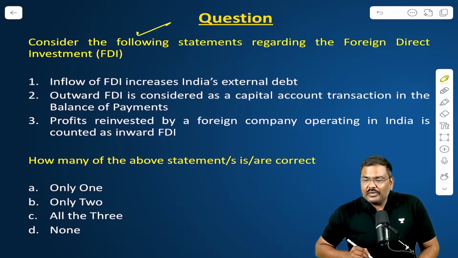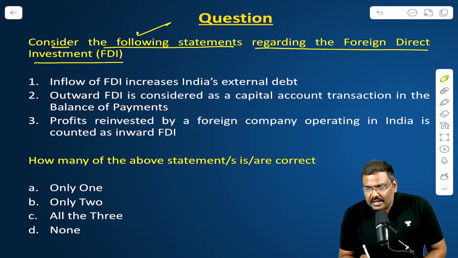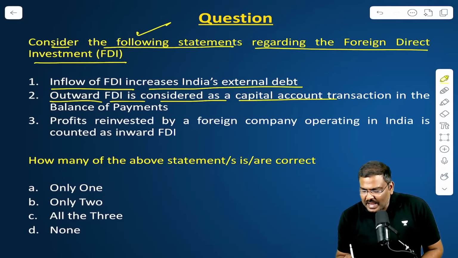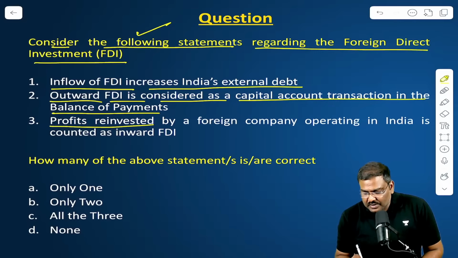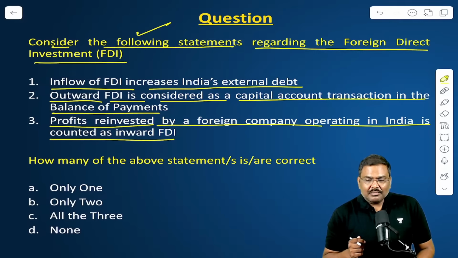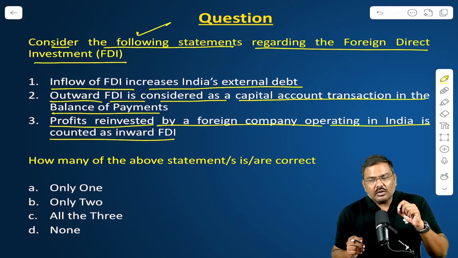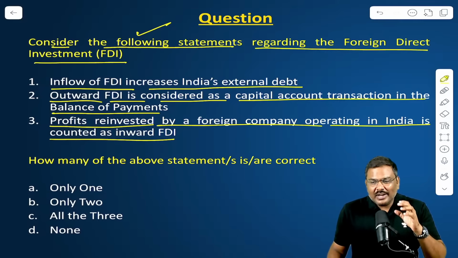Okay. Now quickly solve this particular MCQ. Fast. Solve the MCQ. Consider the following statements regarding the foreign direct investment. Inflow of FDI increases India's external debt. Outward FDI is considered as a capital account transaction in the balance of payments. Profits reinvested by a foreign company operating in India is counted as inward FDI. I'm quite sure a lot of you will get stuck up with the third statement. Right?